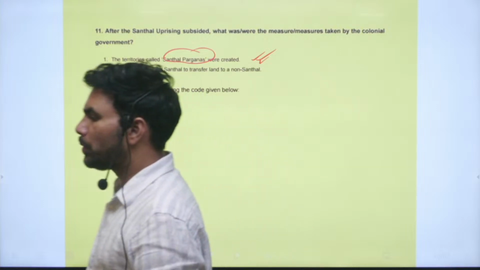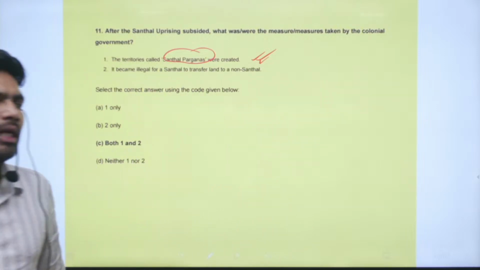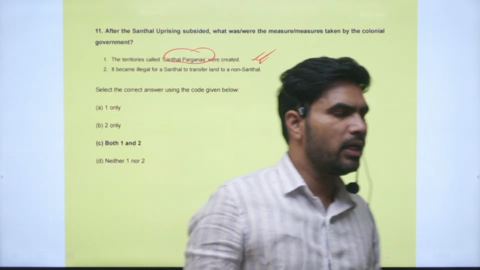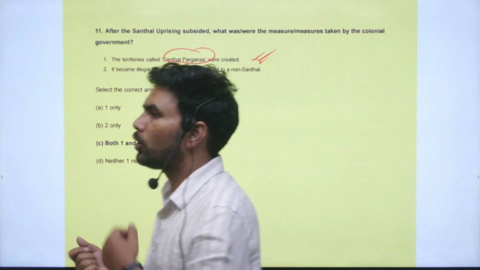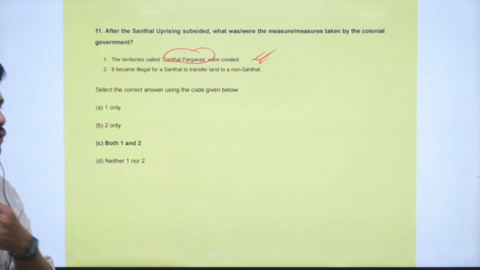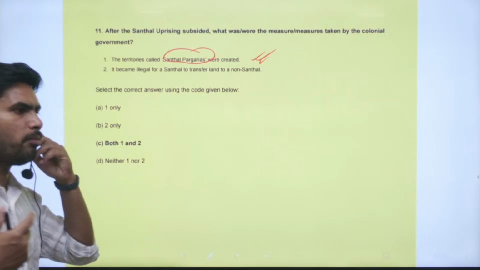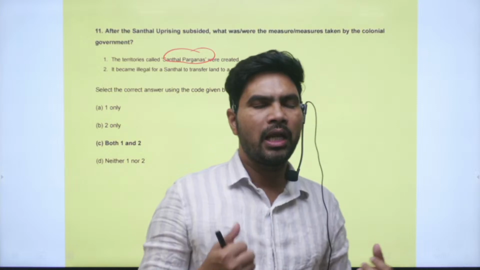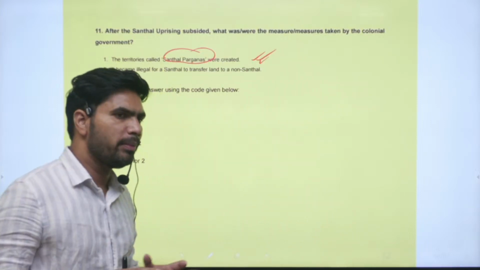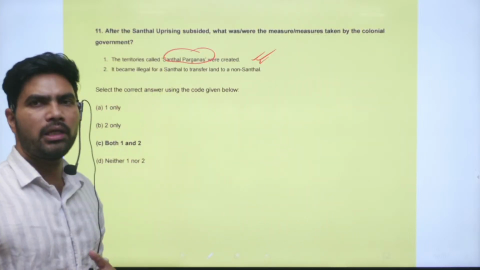This was to prevent outsiders entering the Santhal regions, effectively tribal regions, and occupying land there. The outsiders came in the form of moneylenders and landowners, and that was also one of the major targets of the Santhal rebellion.